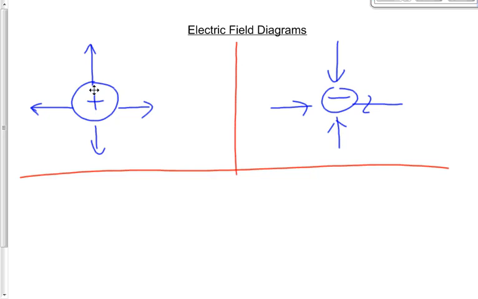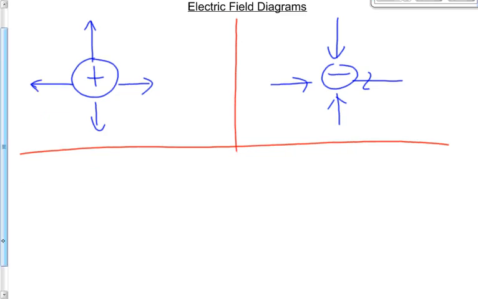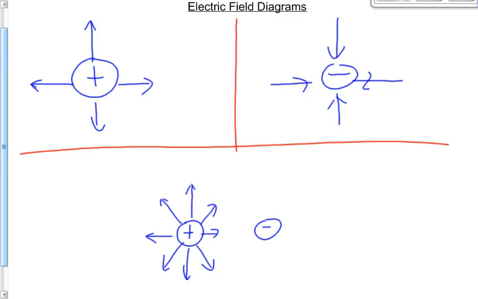Let's draw another one now. What if we put the positive and the negative close enough together that they'll interact with each other, that they're going to influence each other? Let's draw a bunch of field lines surrounding the positive. There's an infinite number of them, by the way. We'll draw a bunch of them. Negative, again, there's an infinite number of them.